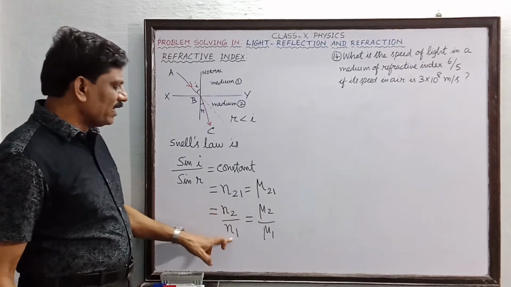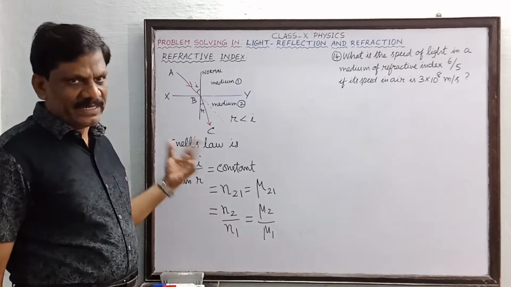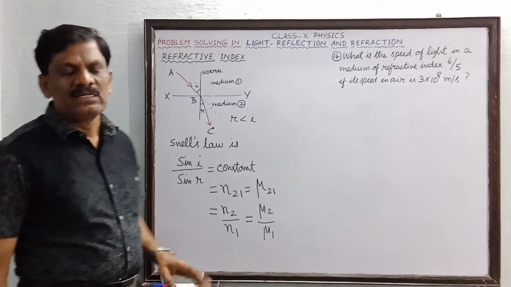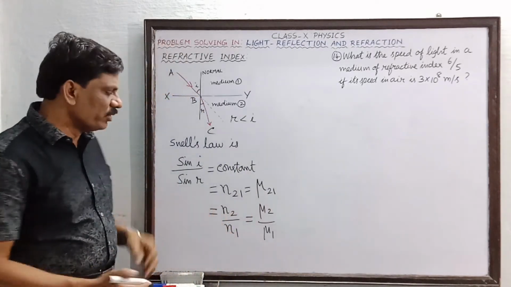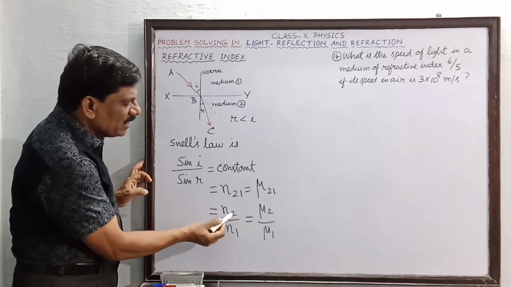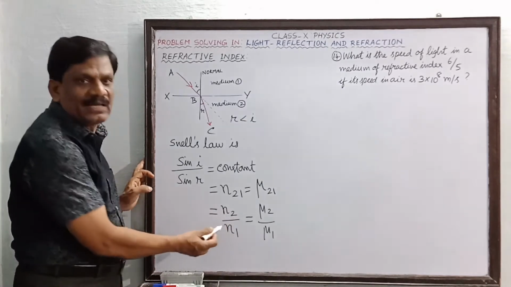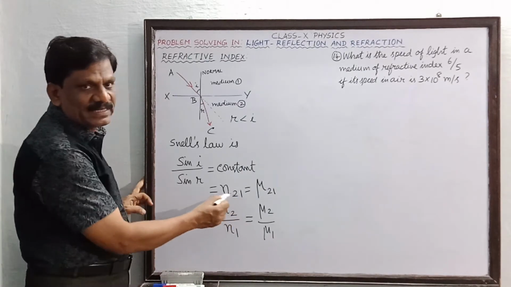This n1 is called the absolute refractive index of the first medium. N2 is called the absolute refractive index of the second medium. So you can see here only one subscript, is it not? N2, N1. Only one subscript. Whereas here there are two subscripts.